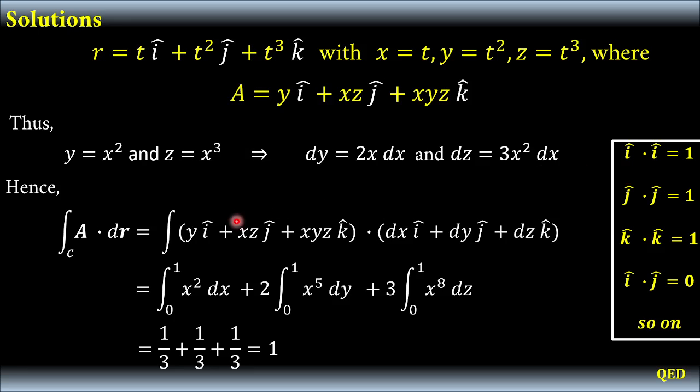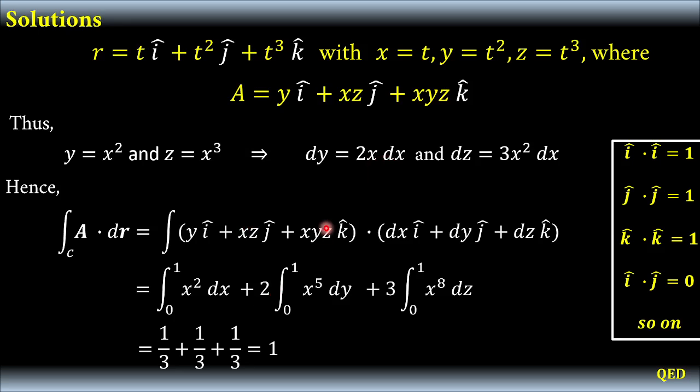So by applying this, after distributing, only those that have the same unit vectors survive. So we have here y dx. As we know, y is x squared, that is why we have here x squared dx. Then we have xz times dy. But of course, since z is equal to x cubed, we have x times x cubed, that is x to the 4th. And dy is 2x dx, so that is why we have here 2x to the 5 dx.